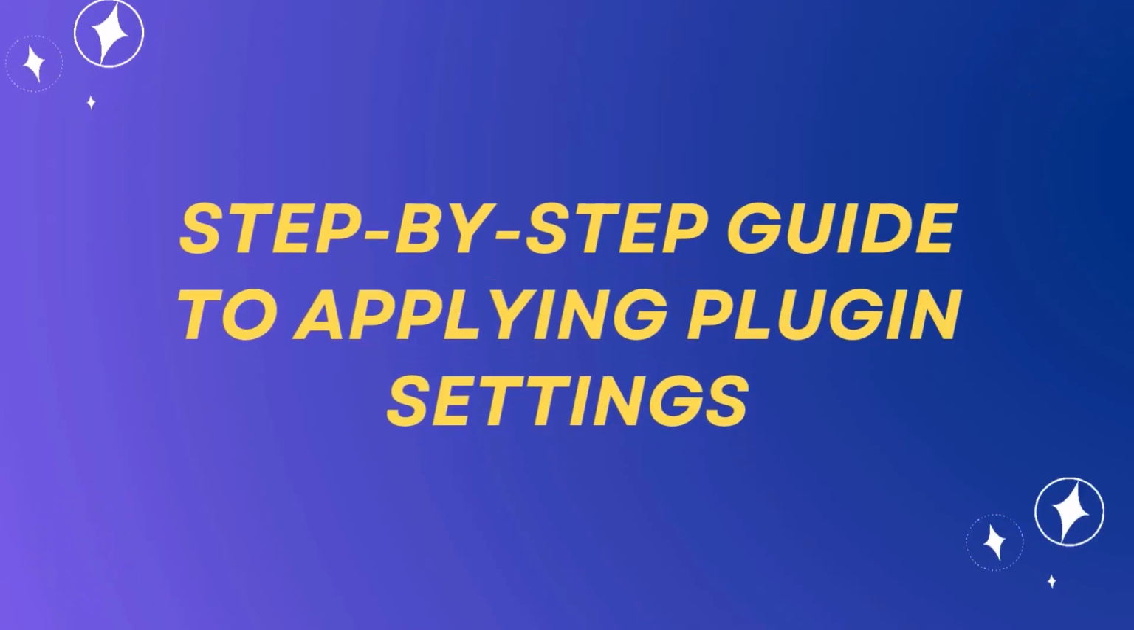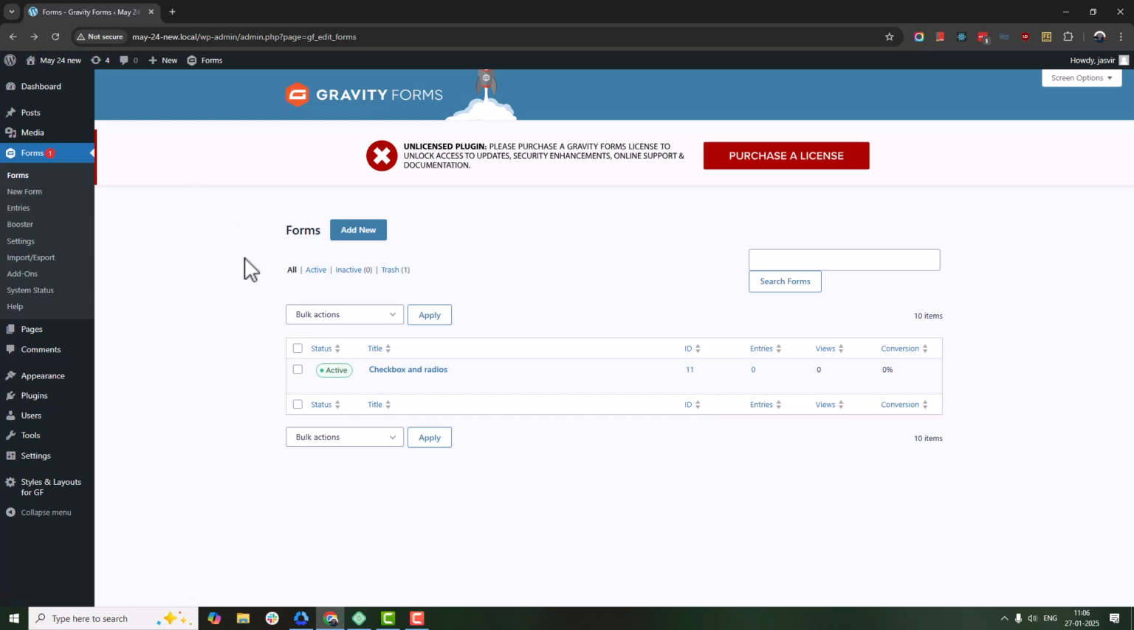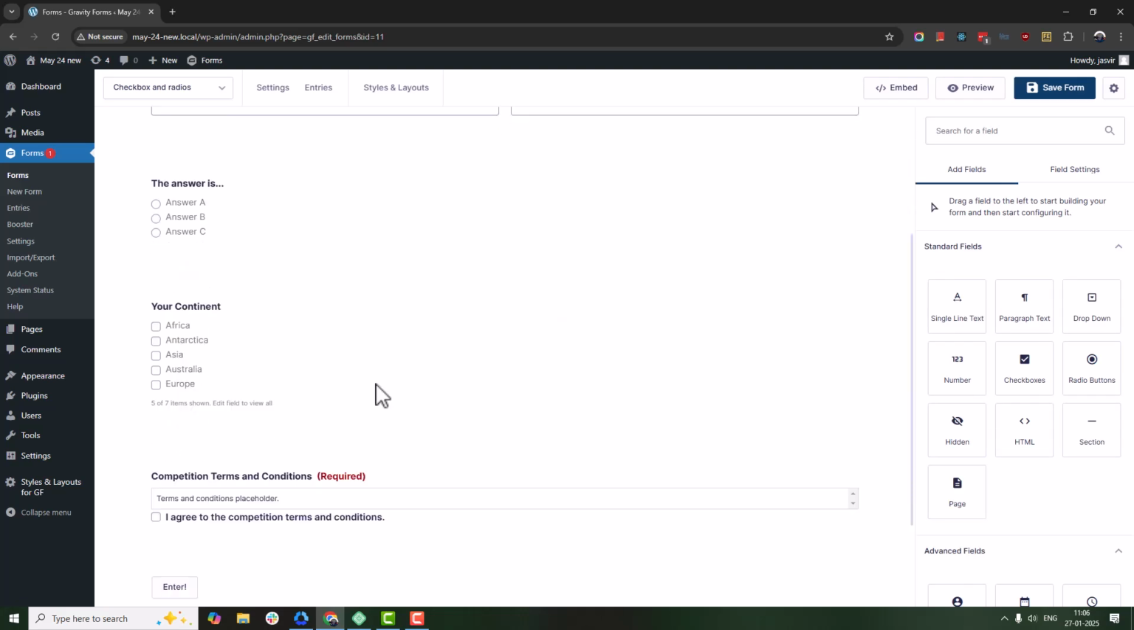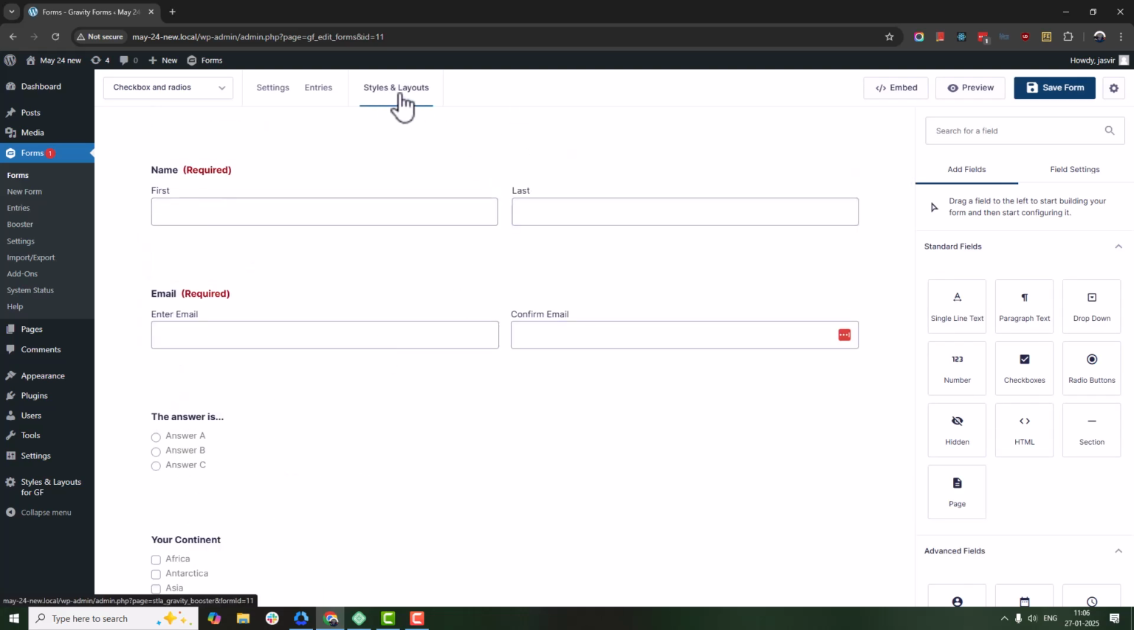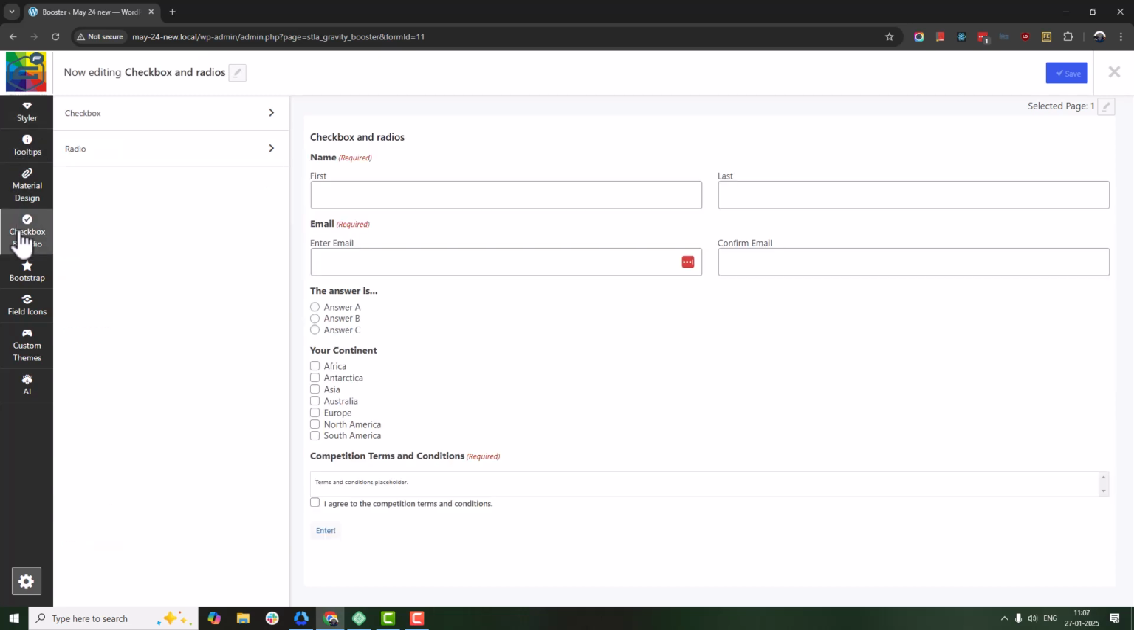Here's how to enable toggle switches for your checkboxes and radio buttons. From your WordPress dashboard, navigate to Forms, select the form you want to customize. Go to the checkbox and radio panel. Depending upon your field type, open the checkbox or radio section.